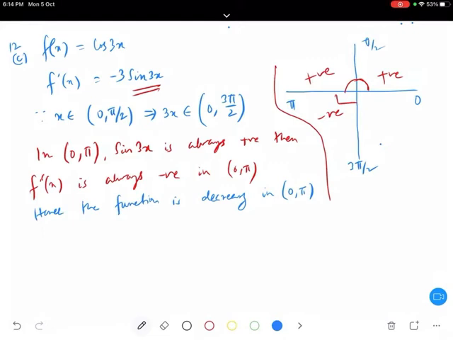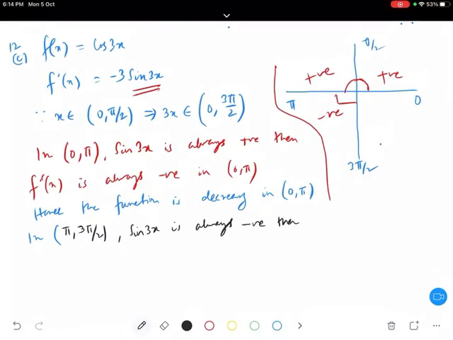Since f dash x is always positive, I can say that the function is increasing in pi to 3 pi by 2. Everyone clear up till this step?